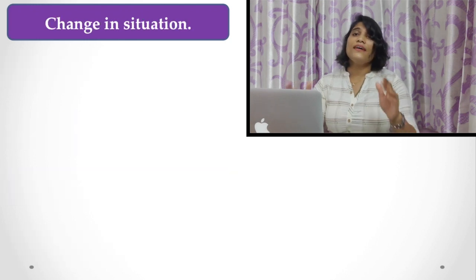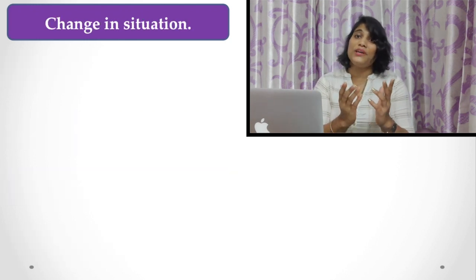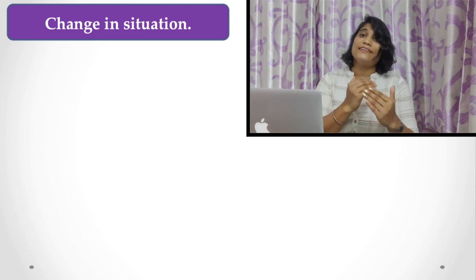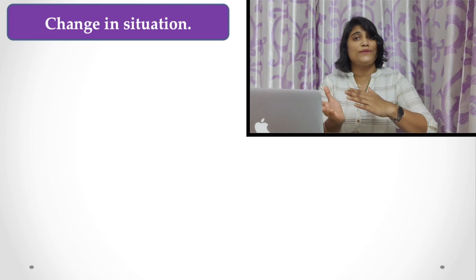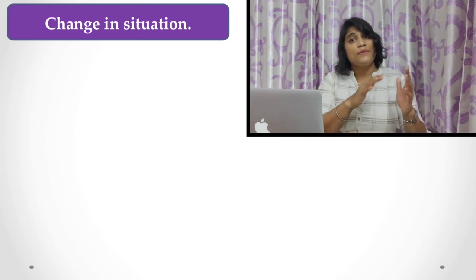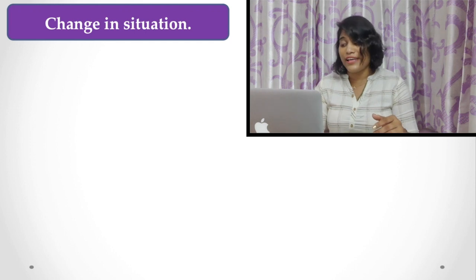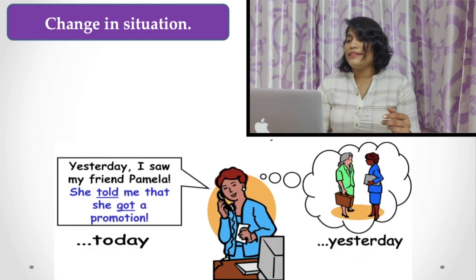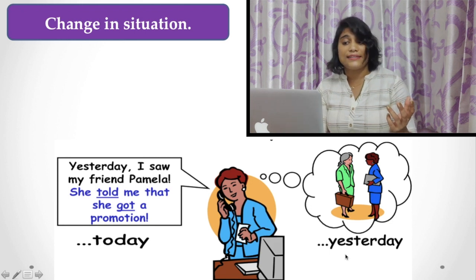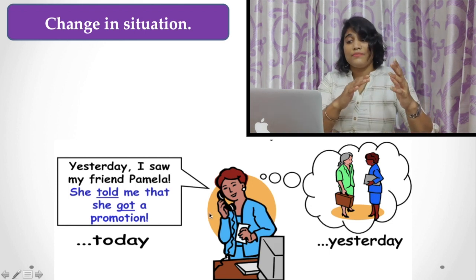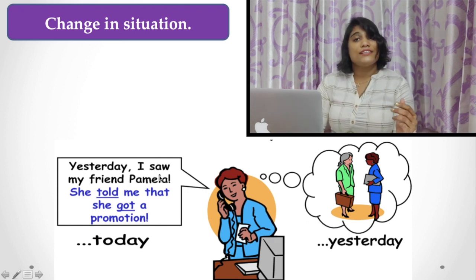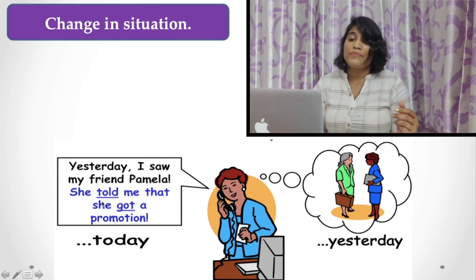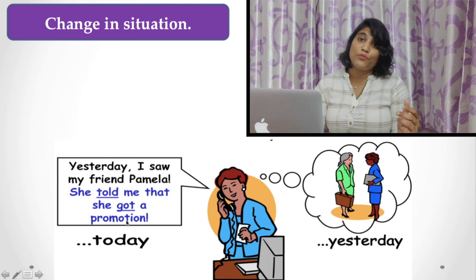Let's see the change in situation. What do we mean by that? Words that are spoken at one point of time by someone in one place can be reported at another point of time by another person in another place. Let's see an example so you can understand well. Here there are two ladies talking about something that happened yesterday, and one of them is reporting that speech today. "Yesterday I saw my friend Pamela. She told me that she got a promotion."